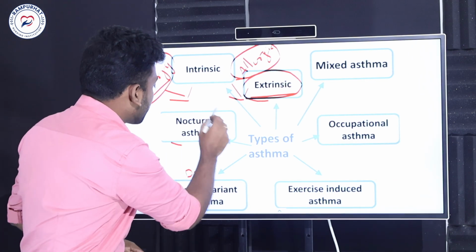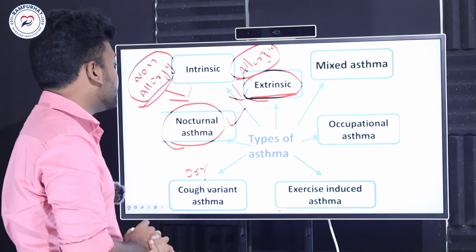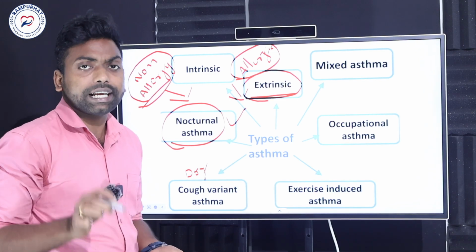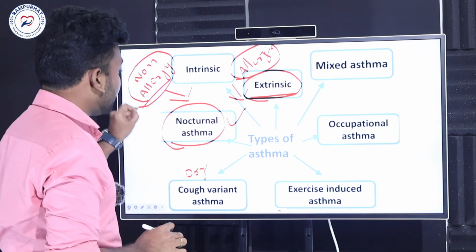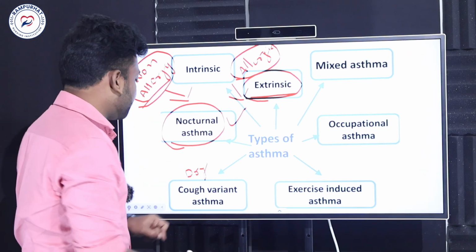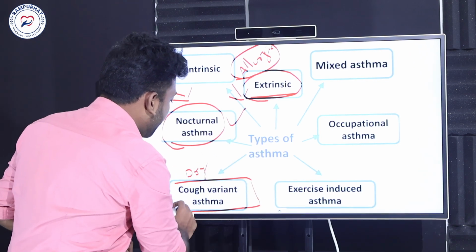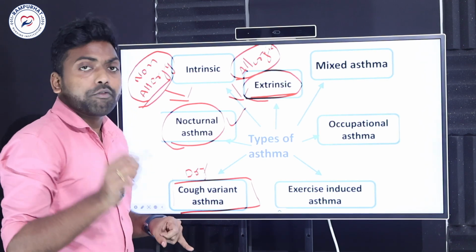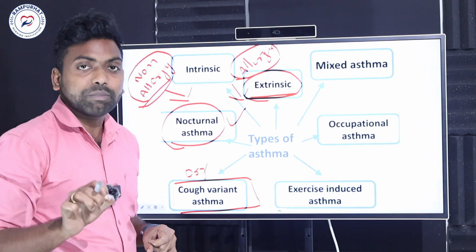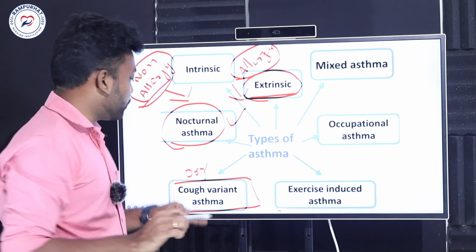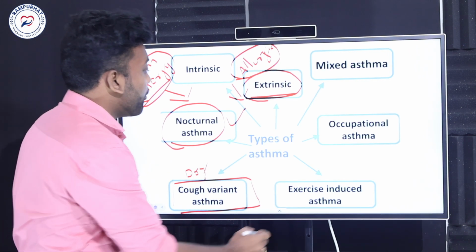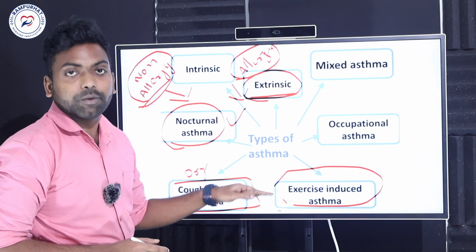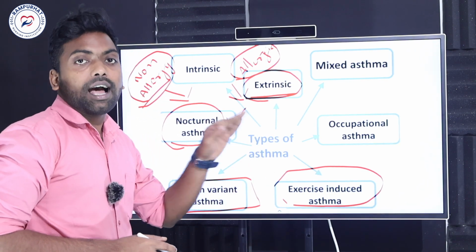What is the meaning of nocturnal asthma? As per medical terminology, nocturnal is nothing but during the night. When a person especially suffers from the asthma condition during the night, that is called nocturnal asthma. The next one is cough variant asthma. Here we observe a dry cough as the main symptom. That is called cough variant asthma. The next one is exercise induced asthma. This kind of asthma we observe only after exercise.